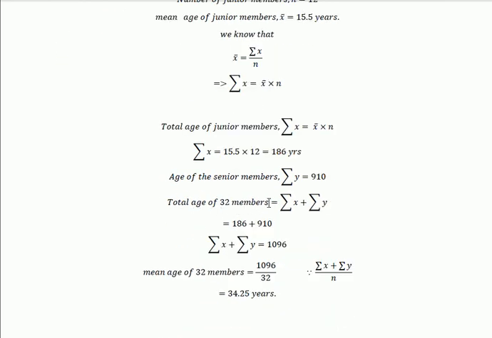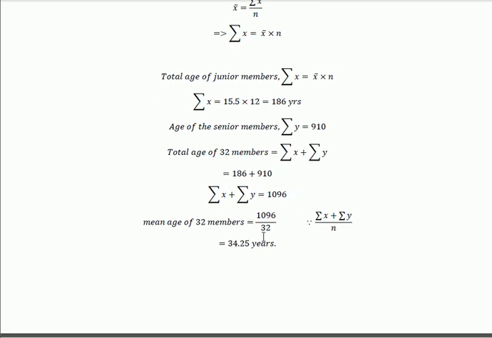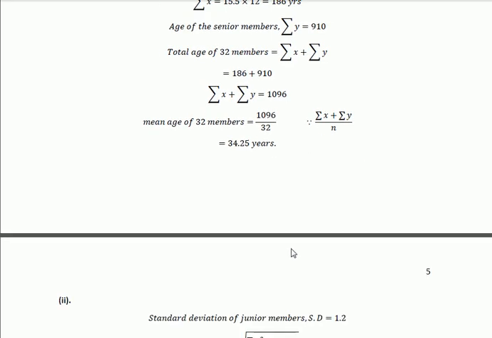Total age of the 32 members is summation x plus summation y, as we have calculated in the above steps. Summation x is equal to 186 and summation y equal to 910. The total age for the junior and the senior members is 1096. As there are 32 total members including the junior and the senior, we shall divide it by n. We get 34.25 years. So the average age of the 32 members of the club is 34.25 years.